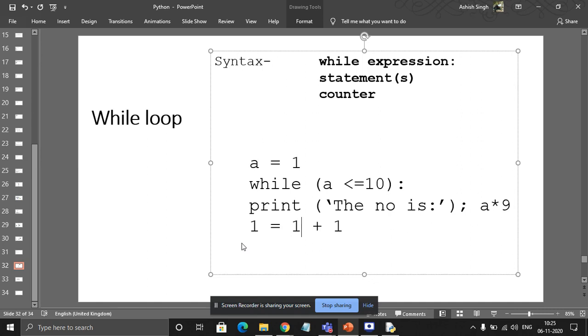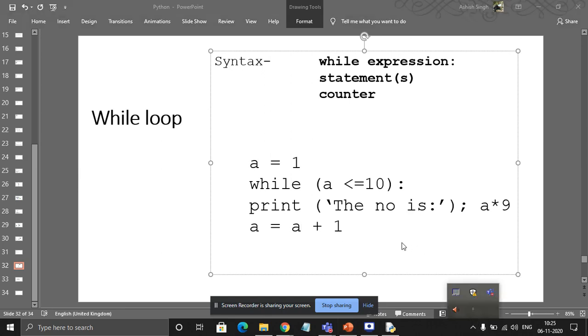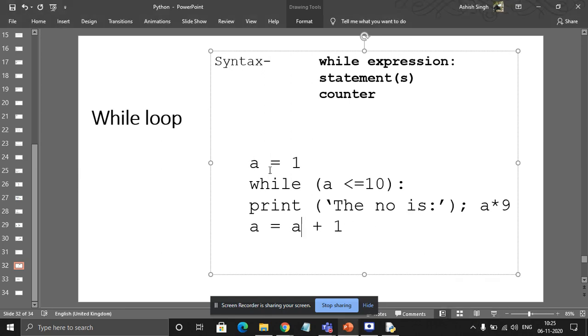This equal to is called the assignment operator. The 1 plus 1 will be added together and will get overwritten on A. Right? So now what will be the value of A? 2.